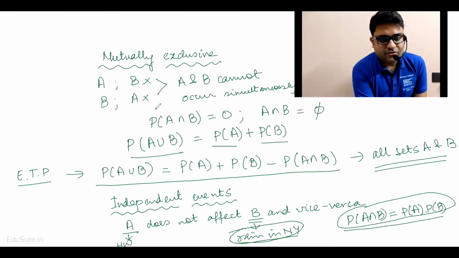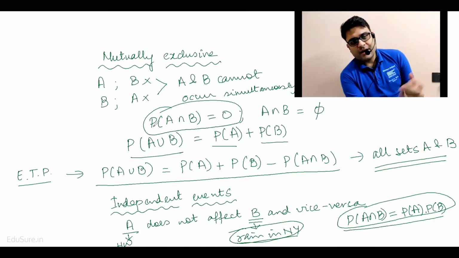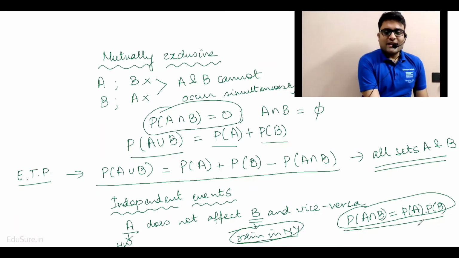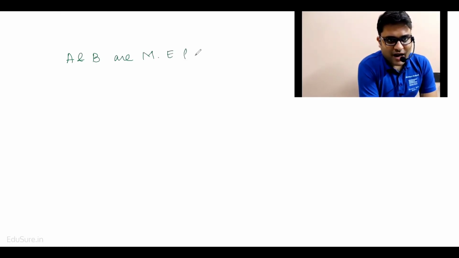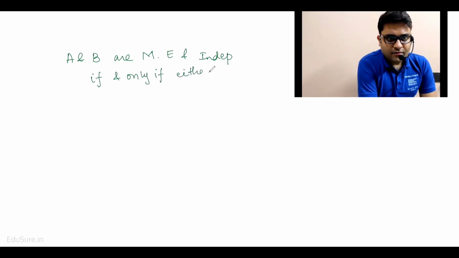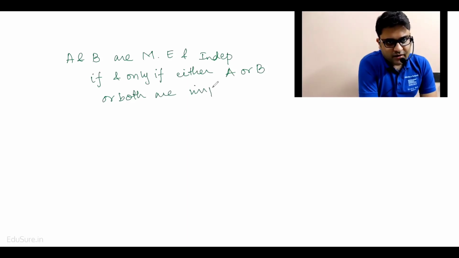This is what mutually exclusive event meant. Okay. It's a no-brainer, as you can see that two events A and B can be mutually exclusive and independent if and only if either A or B or both are impossible events.